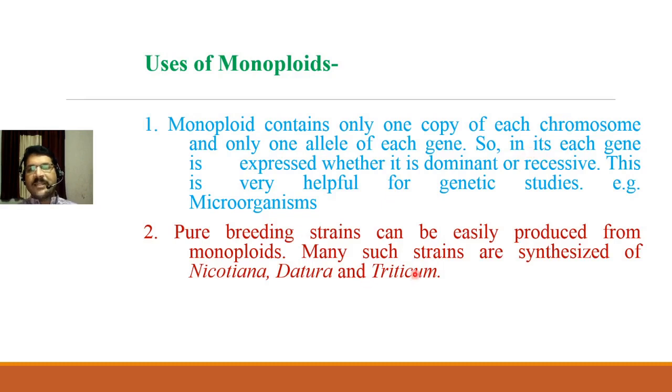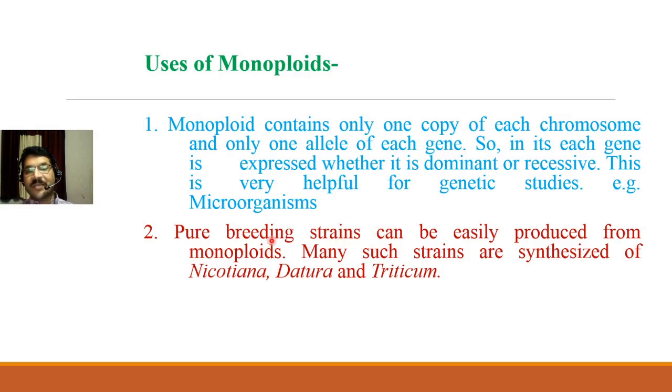Now, pure breeding strains can be easily produced from monoploids. Many such strains have been synthesized till today by scientists, for example in Nicotiana, Datura, maize, Triticum, etc. These pure breeding strains are used for the production of homozygous diploid plants.